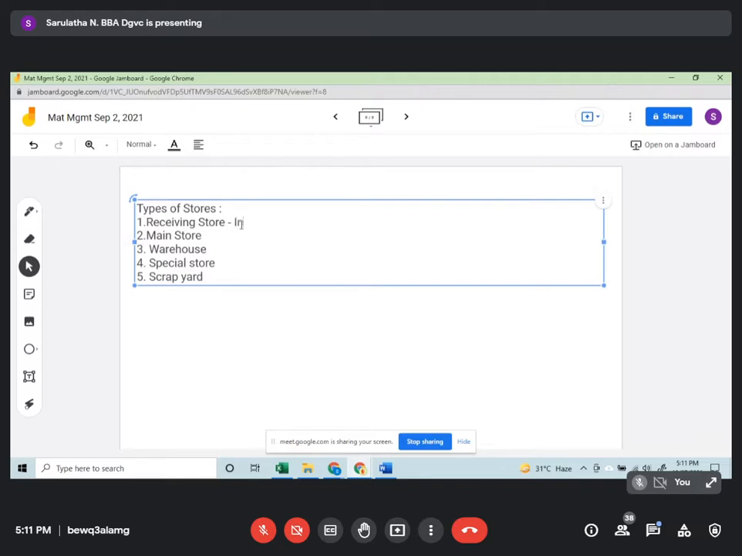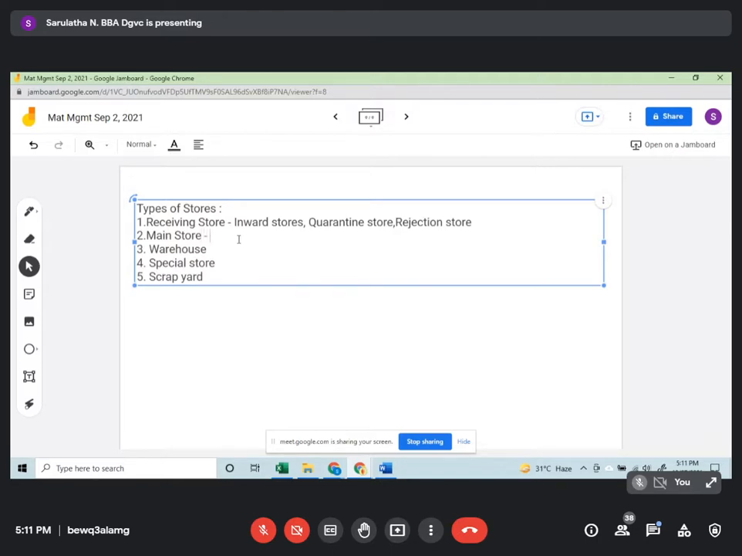So the receiving stores will be the inward store, the quarantine store, and the third one is the rejection store. All this will be your receiving store. Okay, fine. Then coming to your main store, the materials which you have accepted will be there in the main store. It will be either centralized or decentralized. That all depends upon the store.